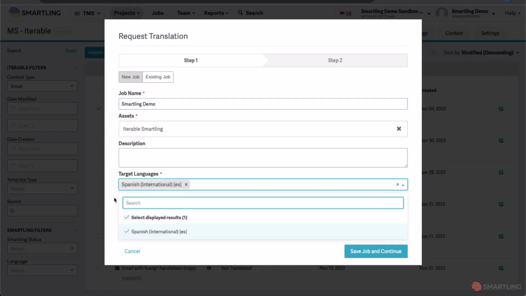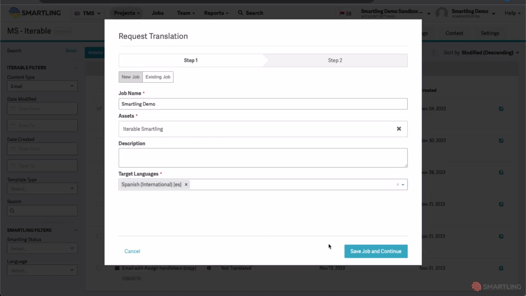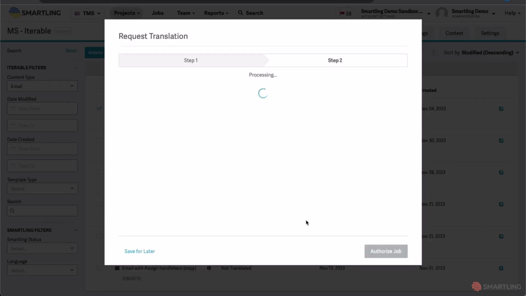Select the languages you wish to translate into. You can select one or multiple, all depends on your configuration. Once selected, select Save Job and Continue, and that will pull all of the relevant content across from Iterable directly into the Smartling platform.